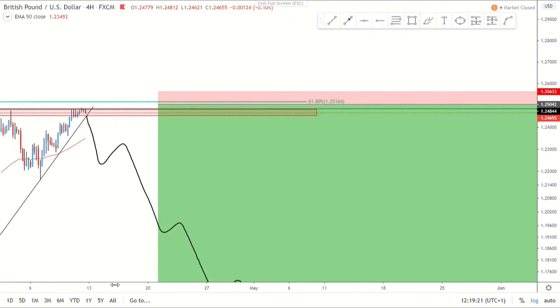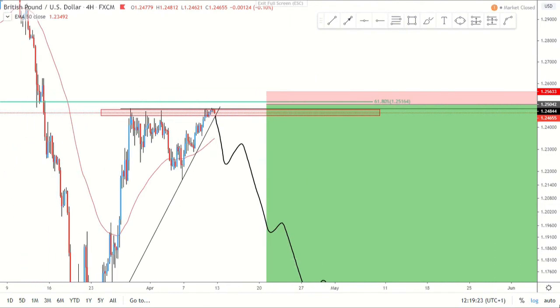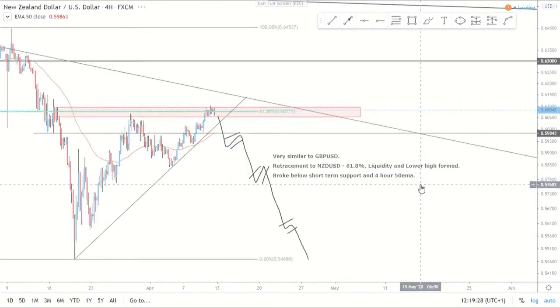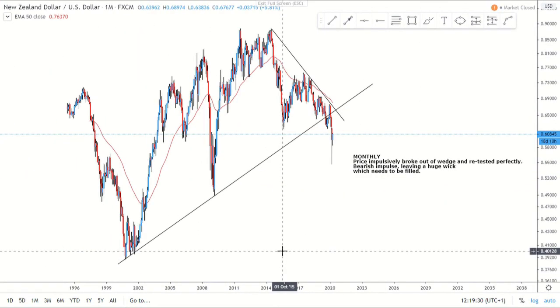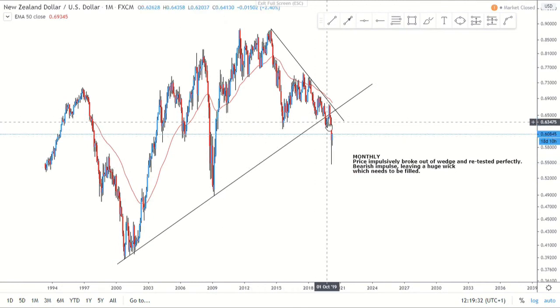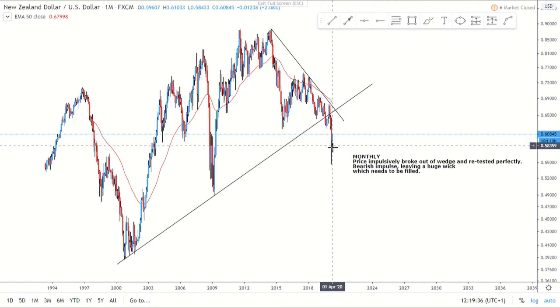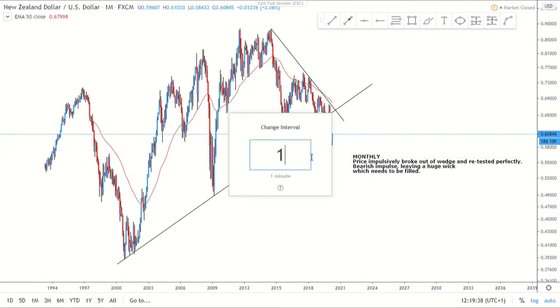So yeah, GBP USD, still looking at them shorts. We just need to wait for the right entry. Next one we've got on our watch list is New Zealand dollar, US dollar. So you can see obviously on that monthly we've got that trend line which we broke really nicely, faked back out into it, and then come back down and made this massive wick that does need to be filled ideally.